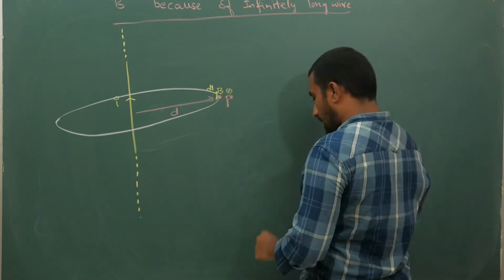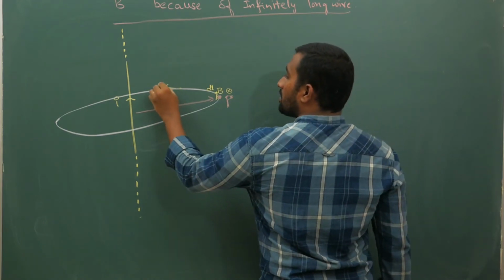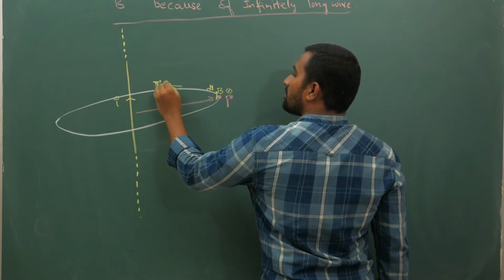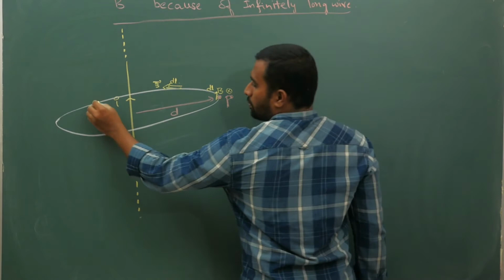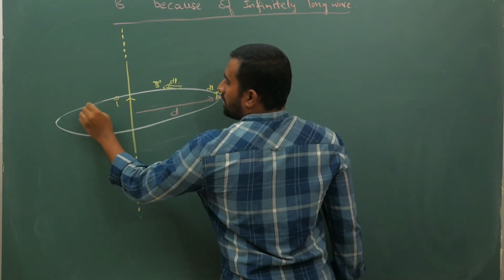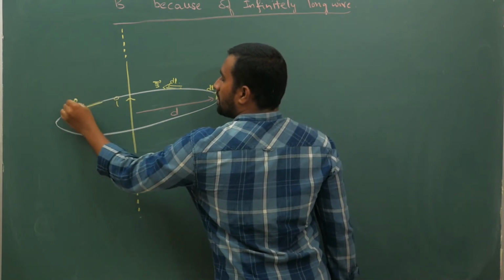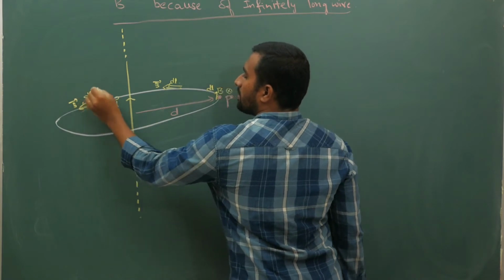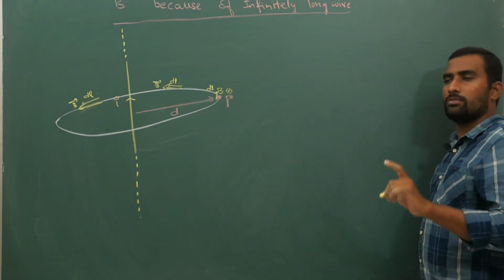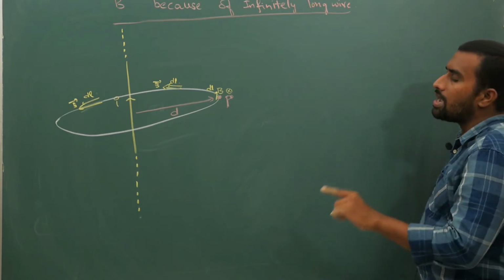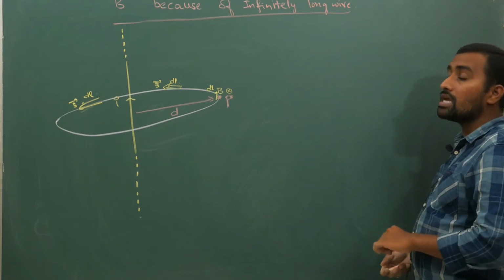At this point if you take, your B bar will be this way, dl element is also this way. Here also B bar will be this way, dl element is also this way. So everywhere your magnetic field and length are in the same direction, that too tangential to the loop.